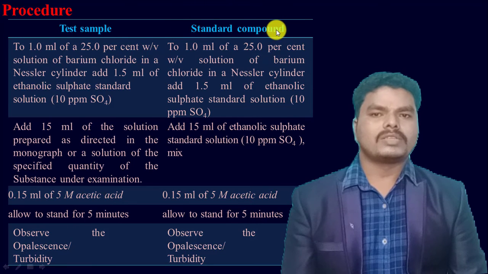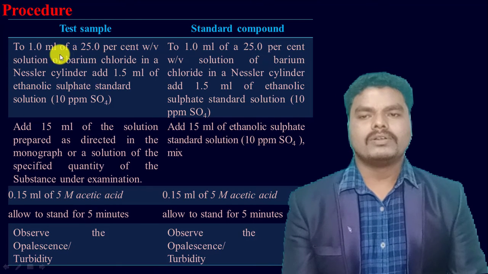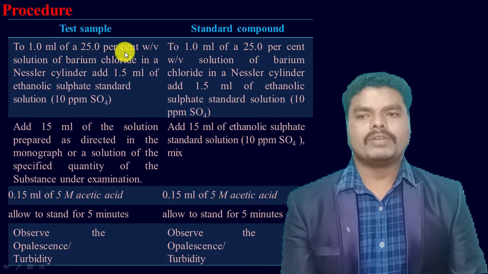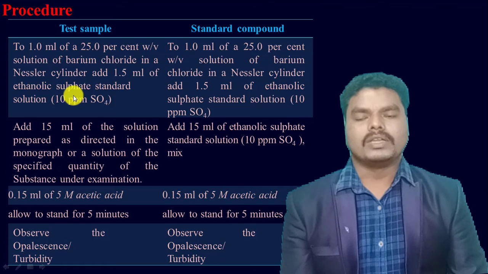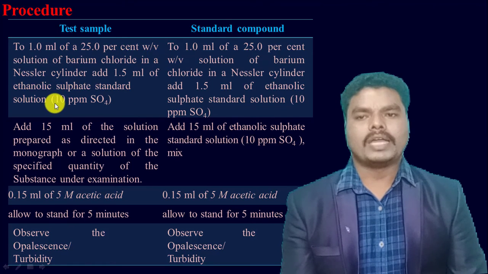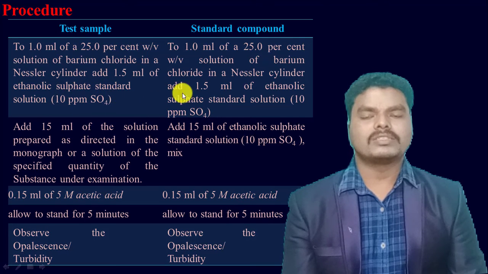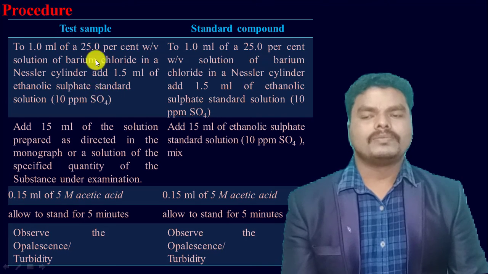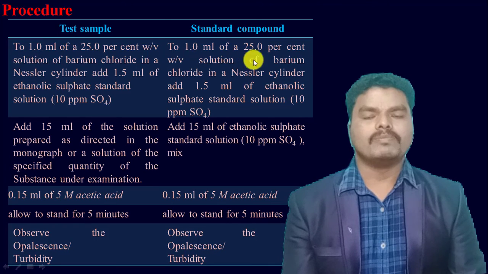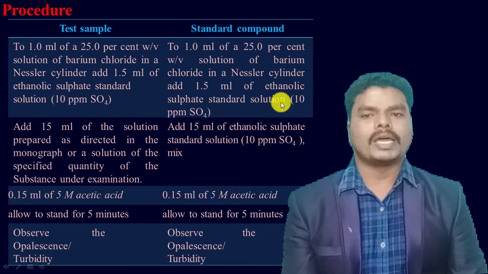In the first step, we add 1 ml of 25% weight by volume solution of barium chloride and 1.5 ml of ethanolic sulfate standard solution, that is about 10 ppm, to the Nessler cylinder.